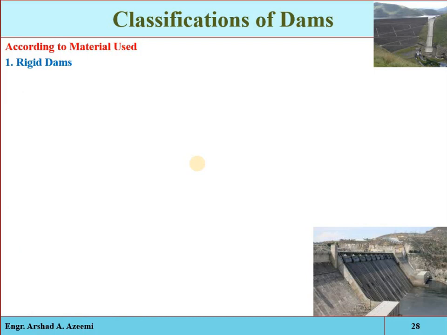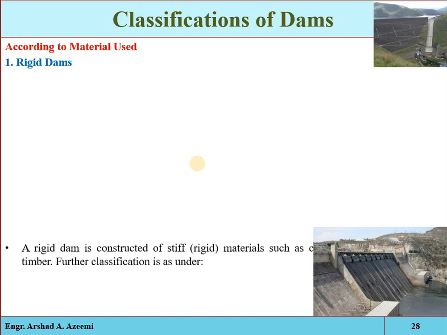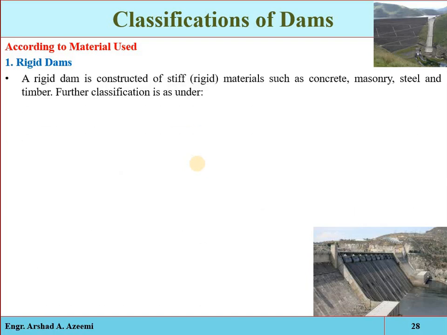Okay, according to the material, the dam will be either a rigid dam or a non-rigid dam. Rigid dam means the one constructed from rigid material, for example masonry, concrete, steel or timber. Rigid dams may be further classified into concrete gravity dam, arch dam, steel dam, timber dam, rubber dam, and buttress dam.